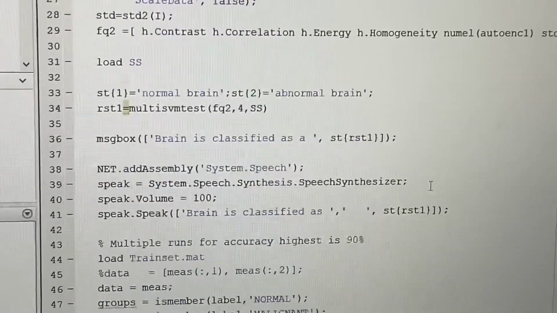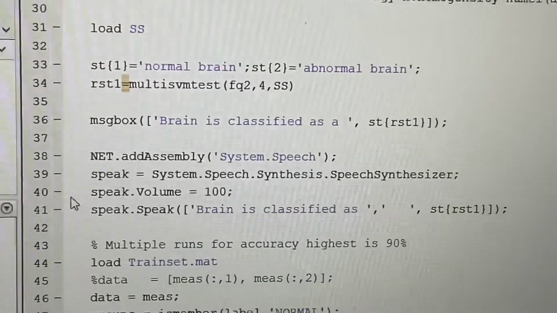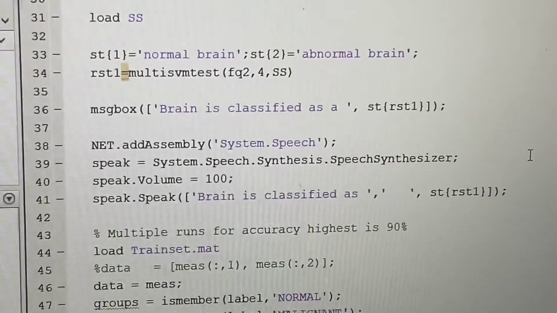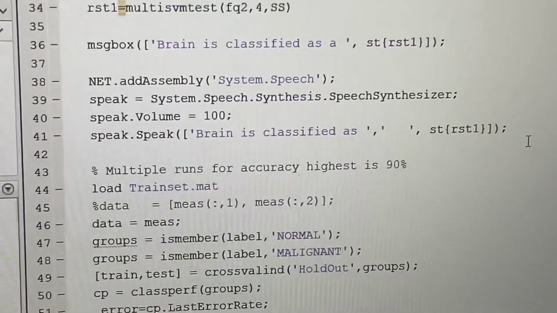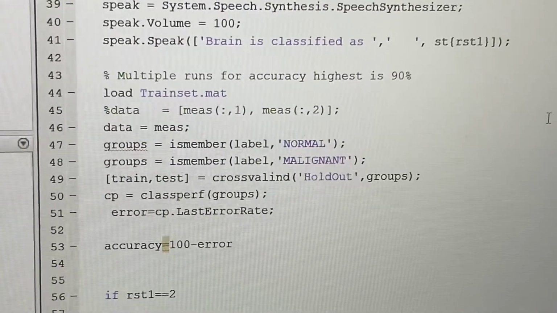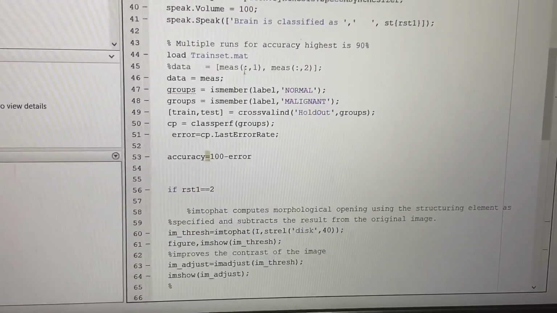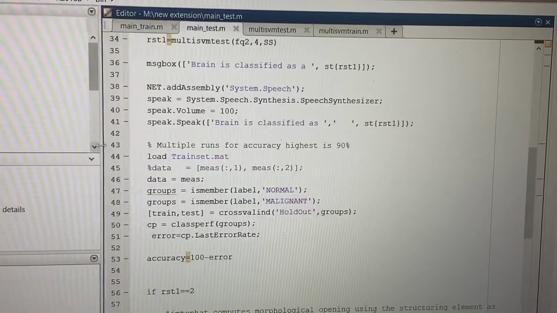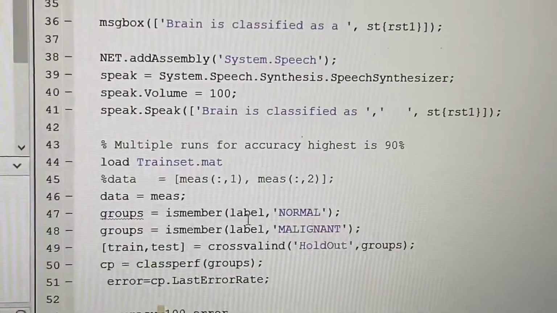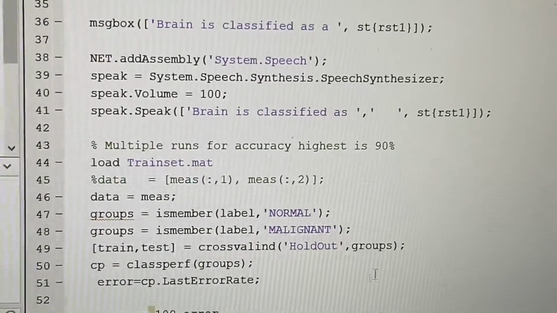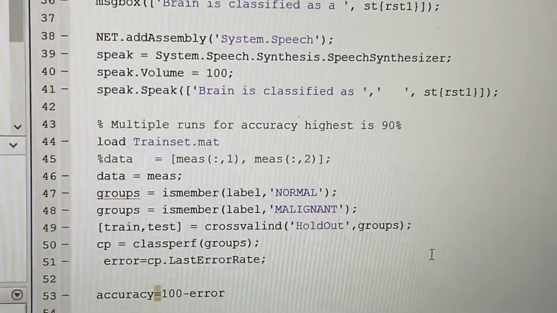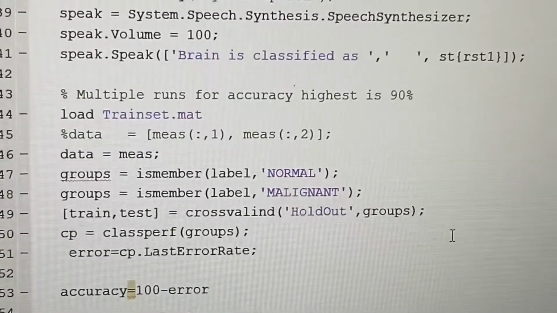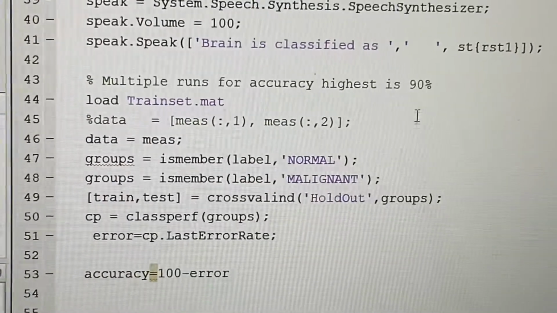And then here at the line number 39, we can find that it's a speech command which tells us whether the brain is normal or abnormal, and it speaks it out. And now under this headline, at line number 43, we can see that in this program the brain is classified, and it goes through 150 iterations, where 99.3% accuracy can be attained by using this code.